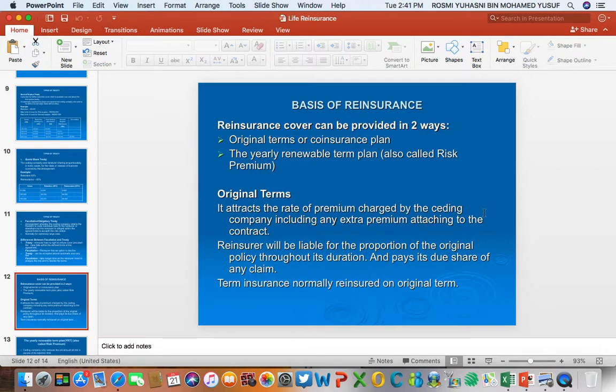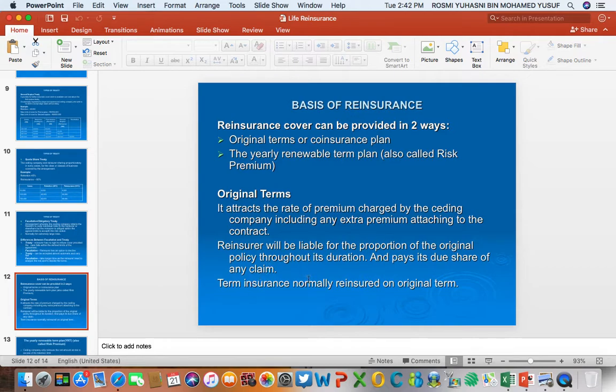The reinsurer will be liable for a proportion of the original policy throughout its duration, and the reinsurer pays its due share of any claim which might be incurred. So they are sharing the risk, sharing the premium, and sharing the claims based on an agreed proportion. It can be based on percentage, such as 60-40, 50-50, or 70-30. It can be any percentages.